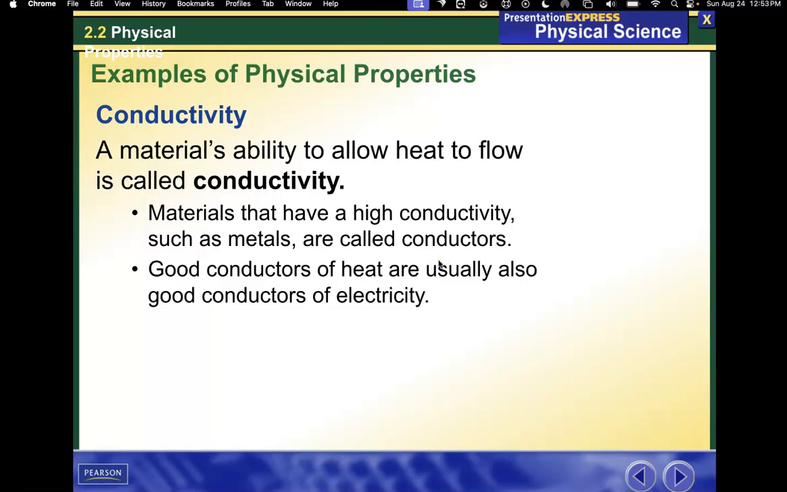Conductivity. A material's ability to allow heat to flow is called conductivity. Materials that have a high conductivity, such as metals, are called conductors. Good conductors of heat are usually also good conductors of electricity.